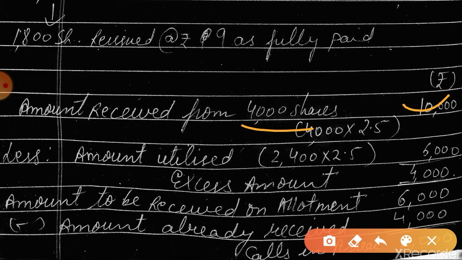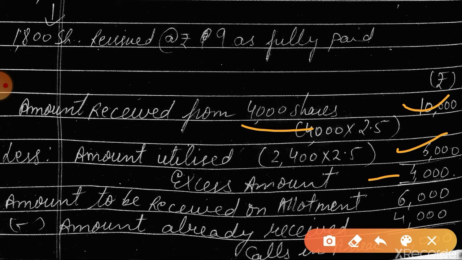But the company has issued only 2400 shares. So this amount will be utilized for allotting him the shares, and the remaining 4000 is the excess amount which he has paid. The company is not returning the amount, so that excess amount will be utilized automatically, isn't it?